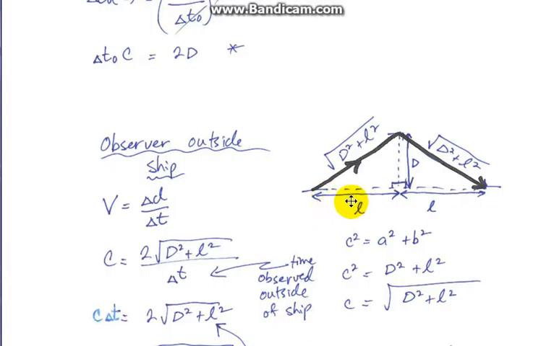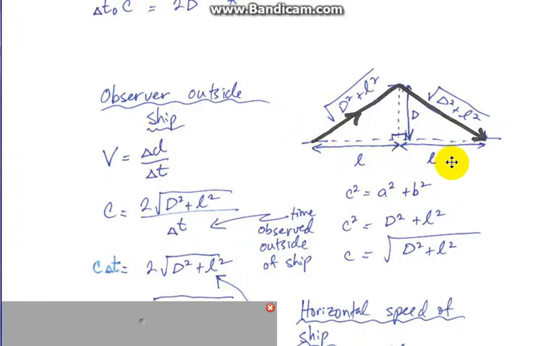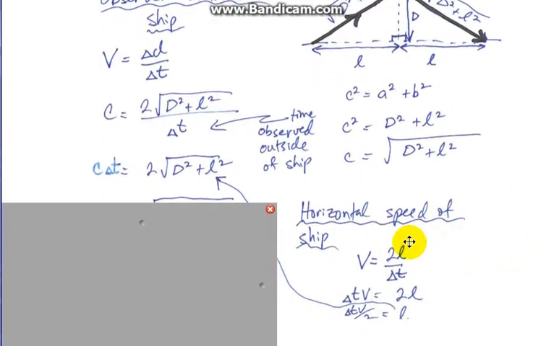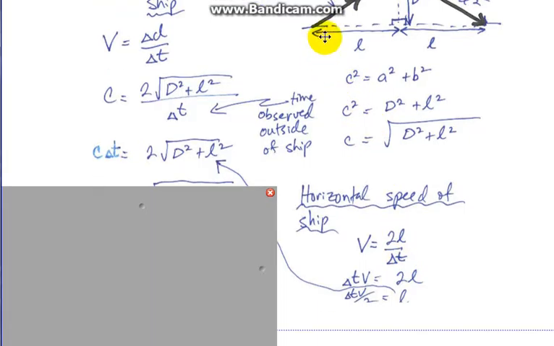Of course, the time that's being covered here is the time for this to happen when it's moving this horizontal distance. So looking over here, v equals distance over time, but in our case it's L, in that time period it takes light to travel that extended path. So v is equal to 2L over delta t.